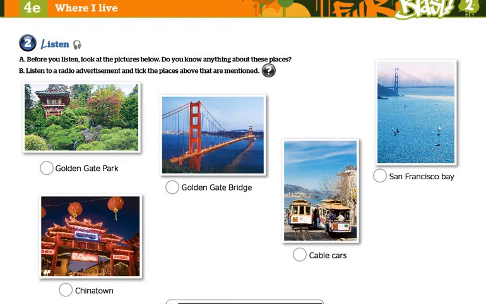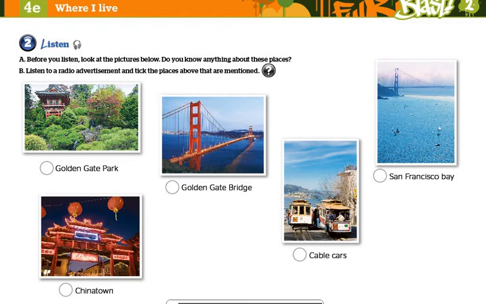Do you like sports? Well, get down to AT&T Park and watch a baseball game with the San Francisco Giants. Where to shop? There are many shopping centers in San Francisco, but for something different, visit Chinatown with its famous street markets.